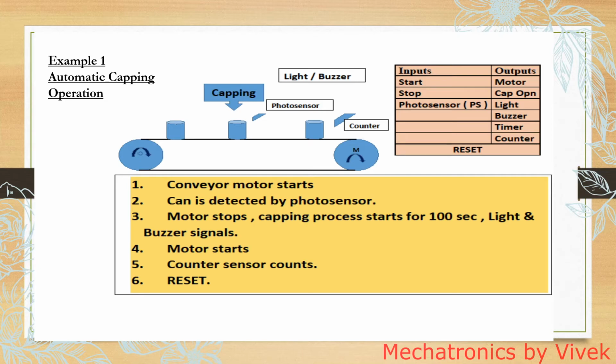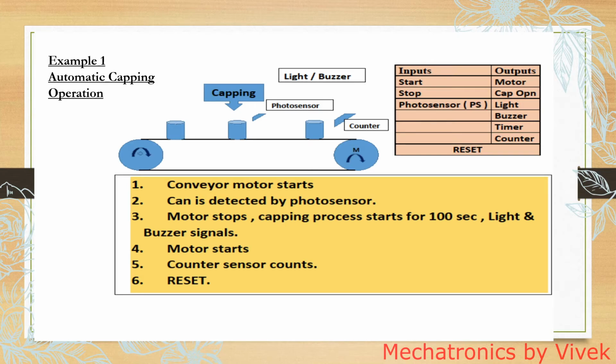In the first step, the conveyor motor starts, then a can is detected by a photo sensor as shown in the figure. Then the motor stops, and the capping process starts for 100 seconds. There is a timer of 100 seconds, and after the process ends and the timer stops, there is a light and buzzer signal which tells you that the capping is done properly, and after that the motor starts again.